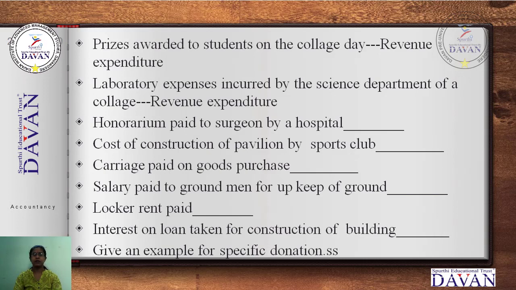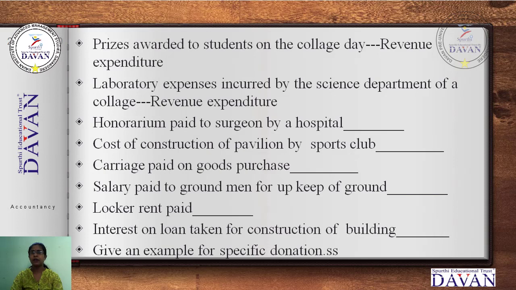For the next part, 5 to 6, I have given you an assignment to write. Today's whole part from the beginning: the first one is to prepare the receipts and payments account with 5 imaginary figures. The second is to classify the following into capital and revenue items. Write all these items in your notes and send them in the classroom app. I have not given the answers for a few of the items; I'll read them out.